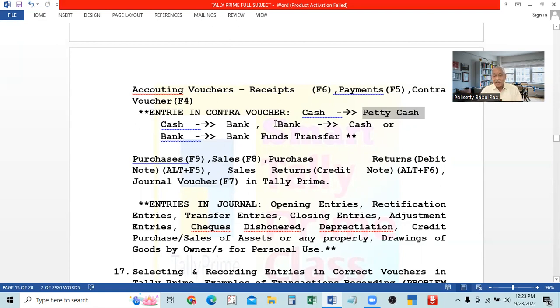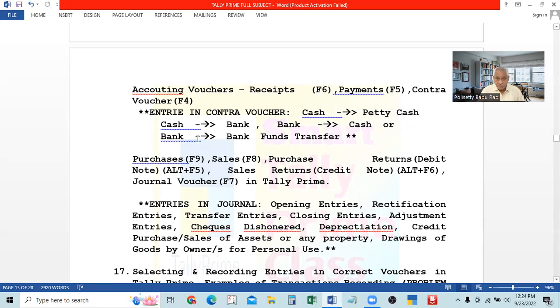Bank to cash means cash brought from bank. Or bank to bank, from one bank account to another, in the same bank or a different bank. Andhra Bank to Andhra Bank, if we have two accounts in the same bank. Or I have accounts in Andhra Bank and State Bank, and transfer from Andhra Bank to State Bank or State Bank to Andhra Bank. They are called funds transfer, from one account to another account.